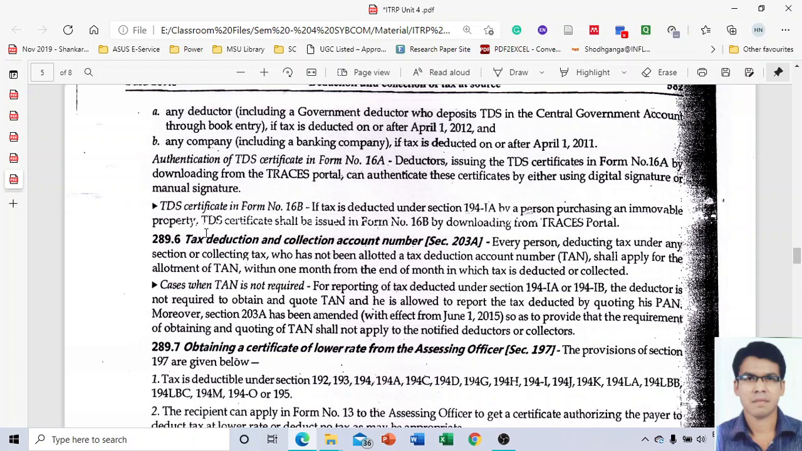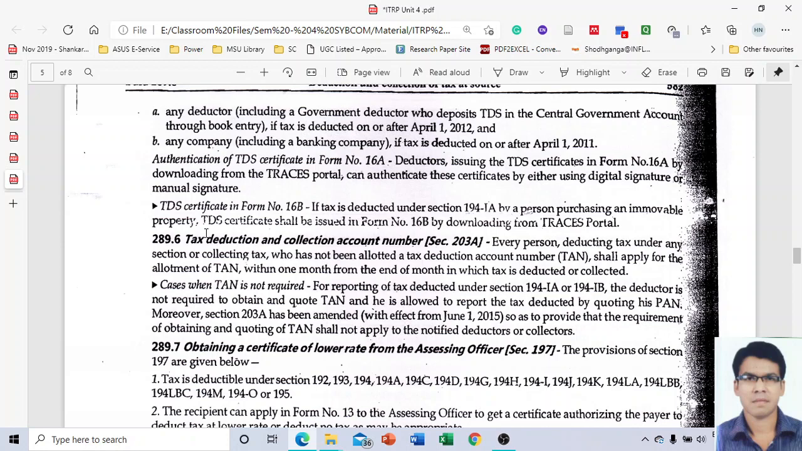If you are liable for the deduction of TDS and TCS, you are supposed to make an application within 1 month, within 30 days from the month in which the TDS or TCS has been collected by you. So be careful. This is the time limit which is given for the purpose of applying for the TAN number by section 203A.